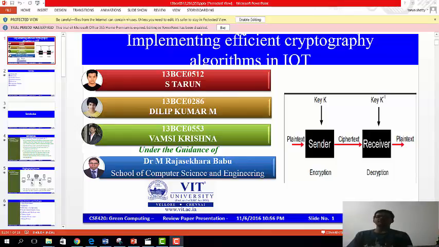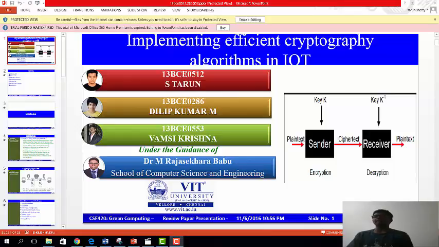So basically cryptography techniques have been implemented thoroughly in this paper. Cryptography is about constructing and analyzing protocols that prevent third parties or the public from reading private messages. Cryptography mechanisms are used to ensure safe and secure transmission of information so that third parties cannot access the information.